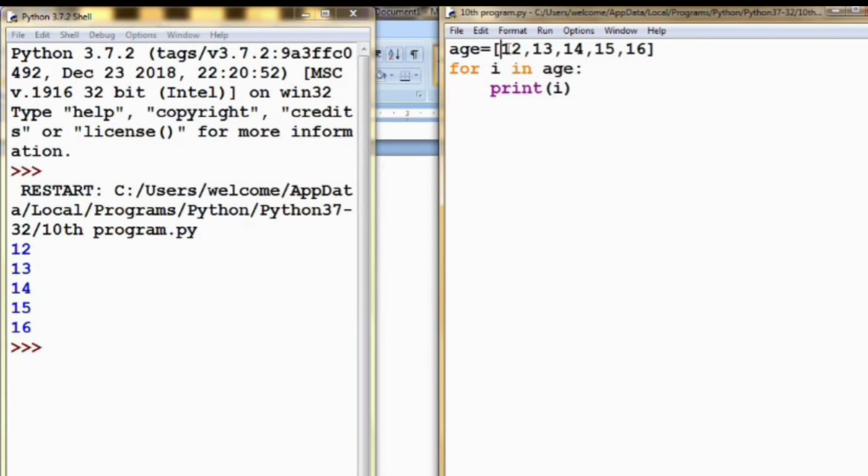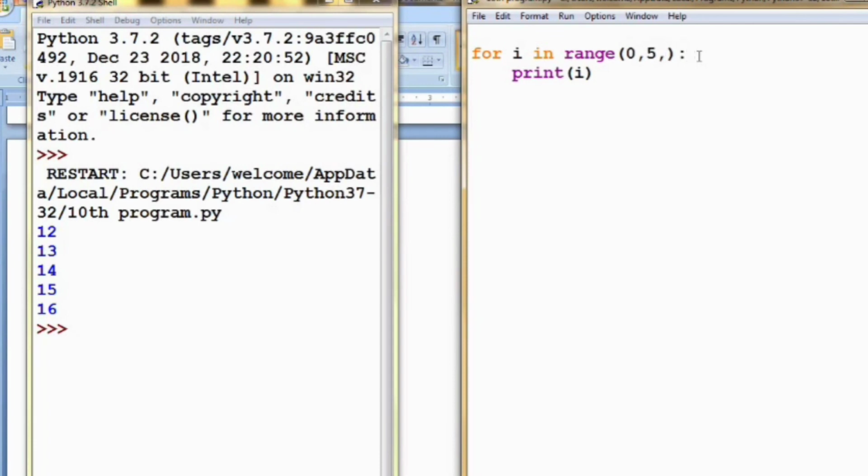That is 12 is printed and 13 is printed, 14. By default, it is increasing one value. We don't want to specify i is equal to i plus 1 as we specified in the while loop. So that is the use of the for loop. Suppose if you want the i to be incremented 2 times, then you have to specify here 2. If you haven't specified anything here, by default it is incremented by 1.